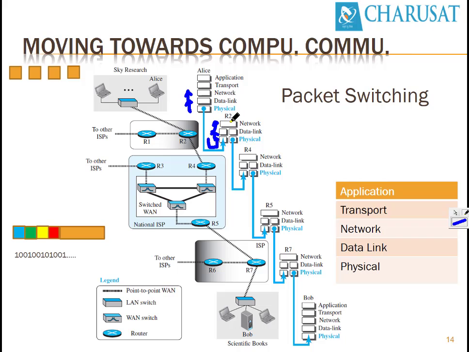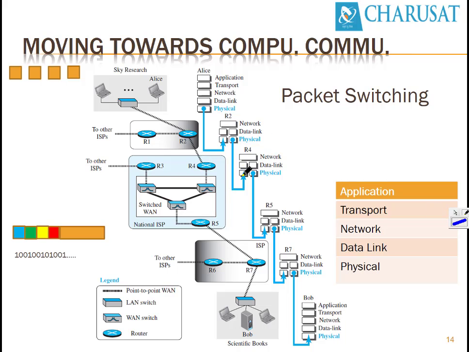The network layer will take a decision that this data has to be forwarded to R4, so that's why the network layer gives data again to the data link layer. Now this is top to bottom. Then the data link layer again adds its own header and gives it to the physical layer. The physical layer puts electrical signals on this wire, and it is subsequently received by router R4.